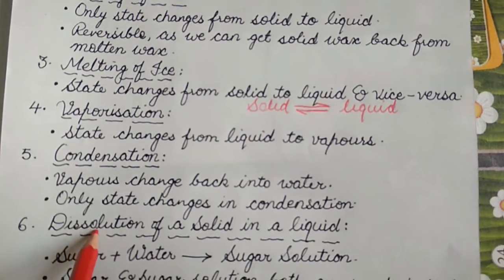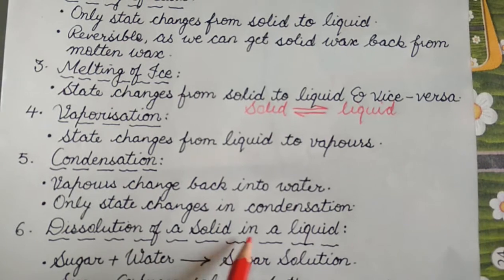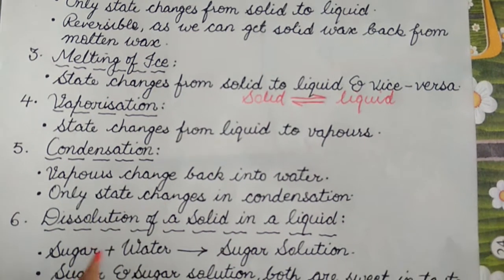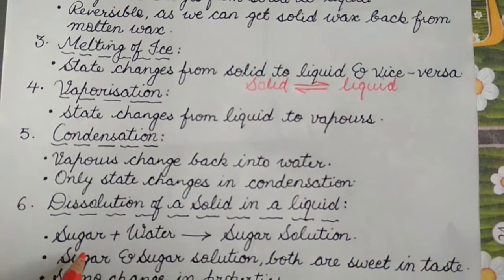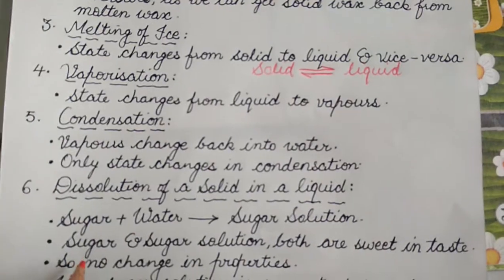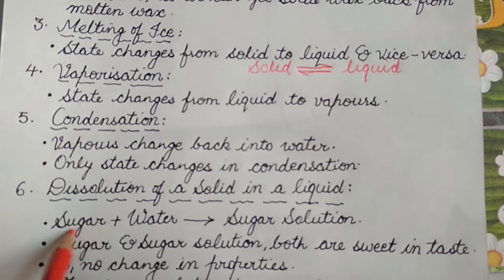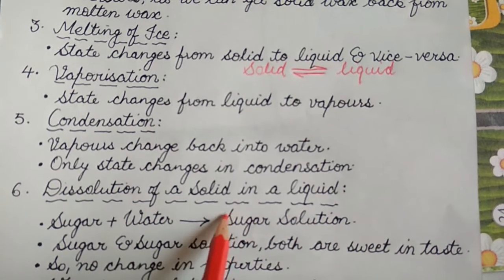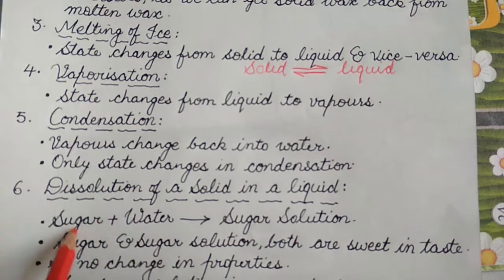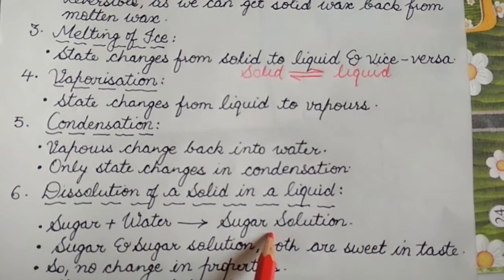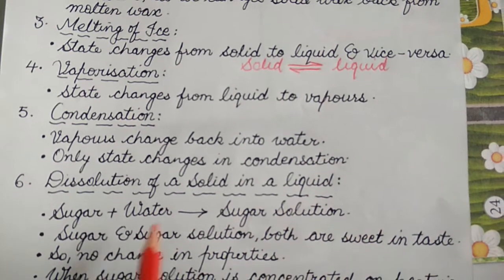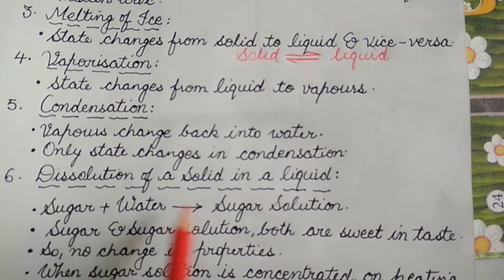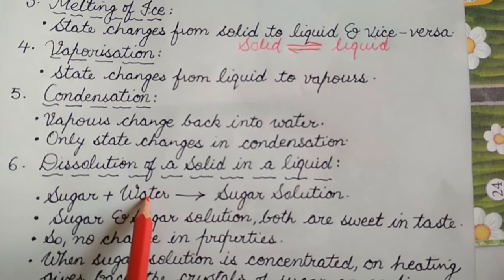The next example is dissolution of a solid in a liquid. Here I would like to take the example of sugar. Sugar is sweet in taste, and when we dissolve sugar into water, we get sugar solution. The sugar solution that we get on dissolving sugar into water is also sweet in taste. So there is no change in the properties of sugar after dissolving it in water.